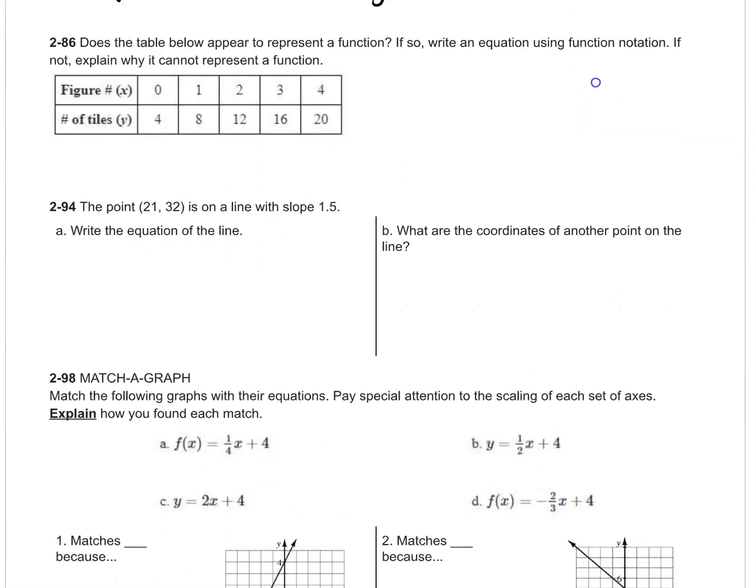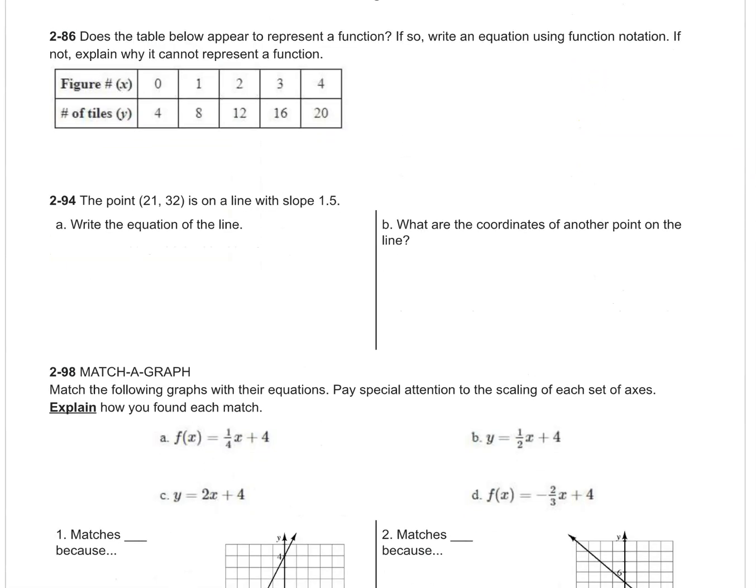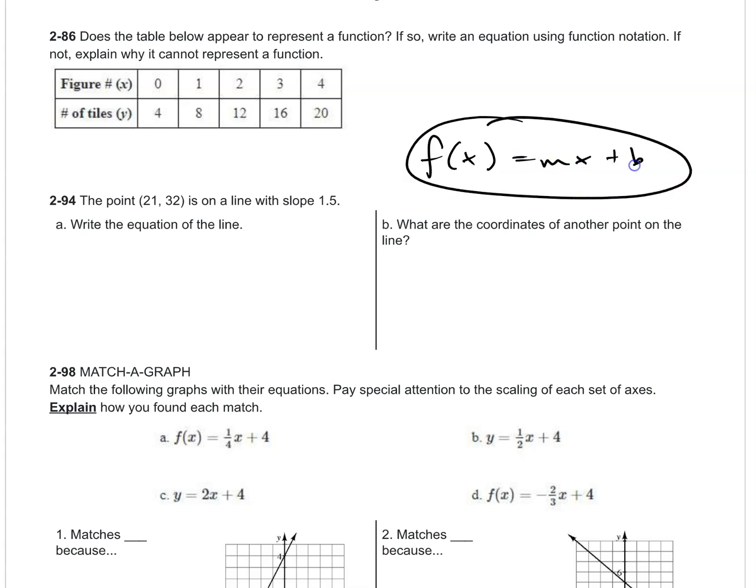Alright, 286. Does the table appear to represent a function? If so, write an equation. If not, explain why not. So what they want is f of x equals mx plus b. Instead of writing y, which is just equal to f of x, they're the same thing, you write it with the function notation.